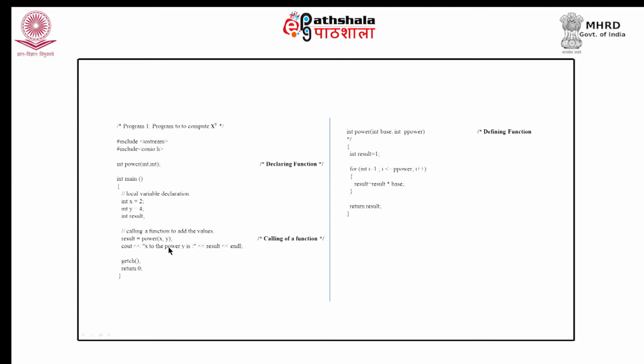So, the definition is appearing after the call of that function, but the declaration has to be present before the call of the function. What we understand is that we can define a function later, but its declaration is mandatory before we actually use or call that function.